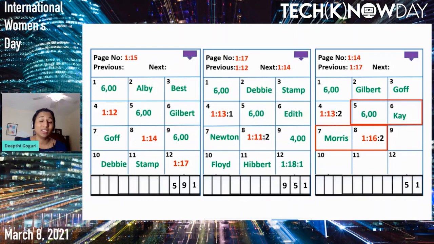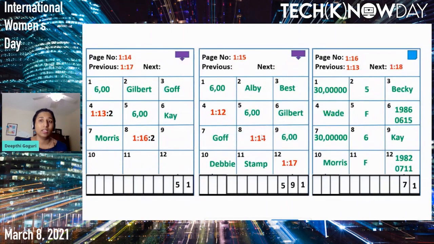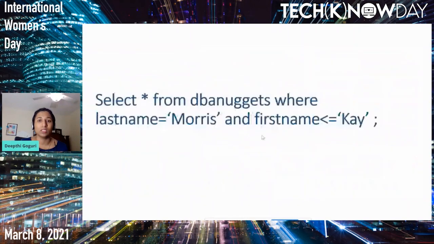Now, as page number 16 is not in the memory, let's go ahead and get page number 16 into the memory by evicting the least recently used page number 17. Let's get page number 16 into the memory and go to slot number 2. Slot number 2 is pointing to the seventh slot, which is K Morris. That's how SQL Server will go ahead and get that value.